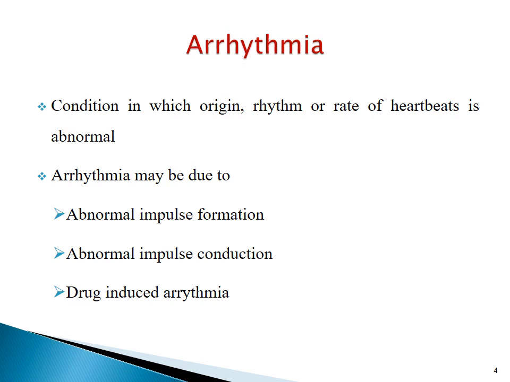Arrhythmia, as the name indicates, is the condition in which origin, rhythm, or rate of heartbeats is abnormal. Arrhythmia may be due to either abnormal impulse formation or abnormal impulse conduction or drug-induced arrhythmia. In abnormal impulse formation, it is due to increased automaticity or because of after depolarization.